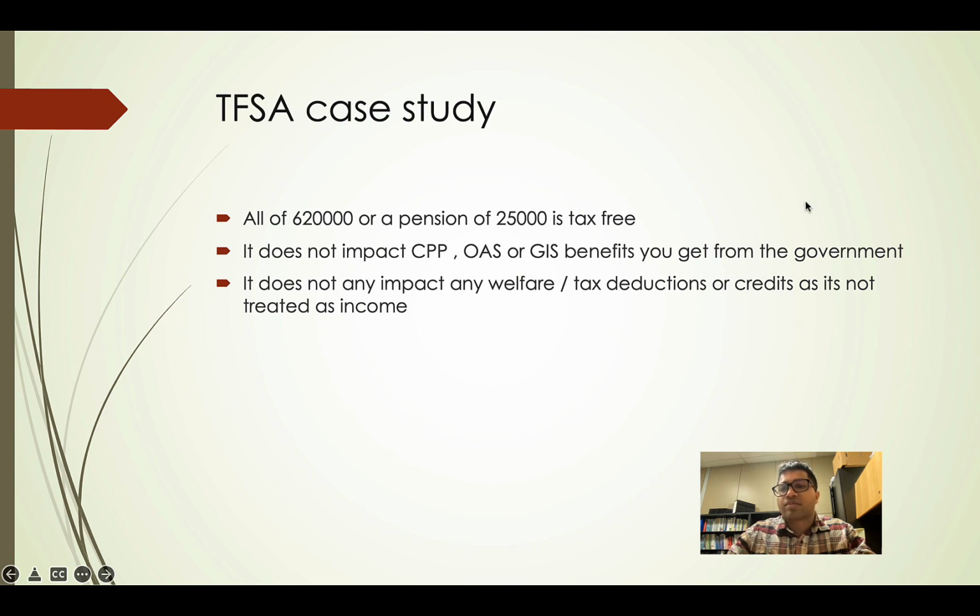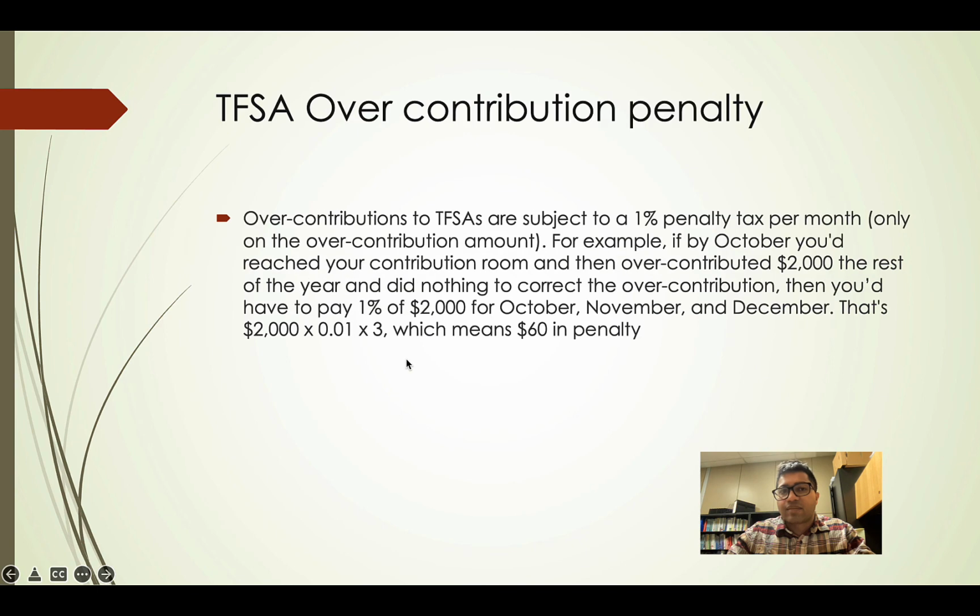Because if your income is too high, the government will take these benefits away. But TFSA is not considered as income. So even if you have $1 million in your TFSA, that is not considered as your income. So it doesn't impact the welfare payments or the pension payments you get from the government. It does not impact any welfare, tax deductions or credit, as it is not treated as income.